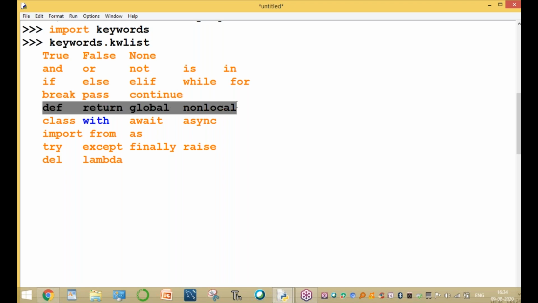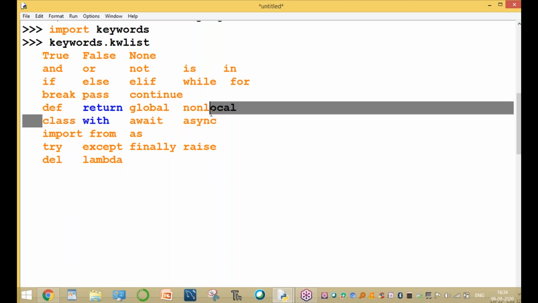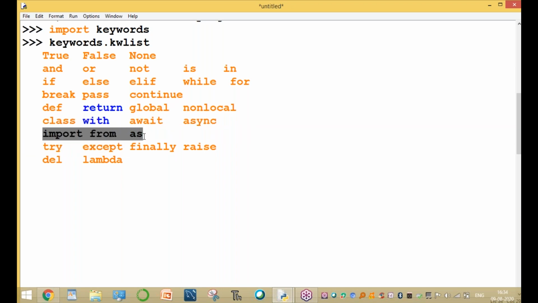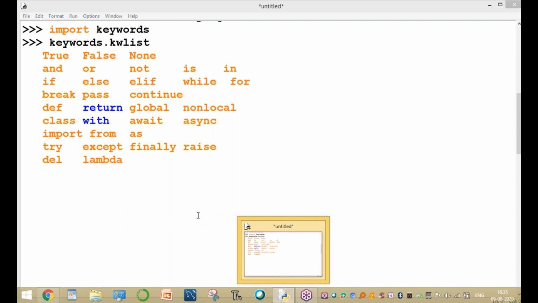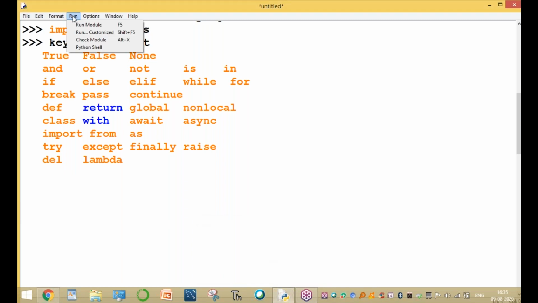These are used for defining functions. These are used for defining classes. These are used for the modules chapter. These are used for exception handling. These are the general, normal, individual ones. And I will show you one by one again. Okay, run this concept. Now go to Python.